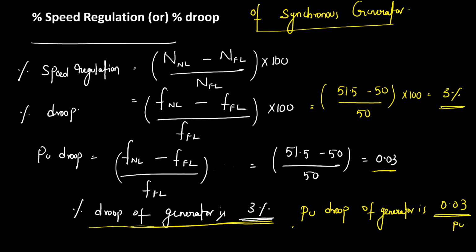By default, if they don't mention any full load frequency or rated frequency, you can directly take it as 50 hertz. This one point you have to remember.